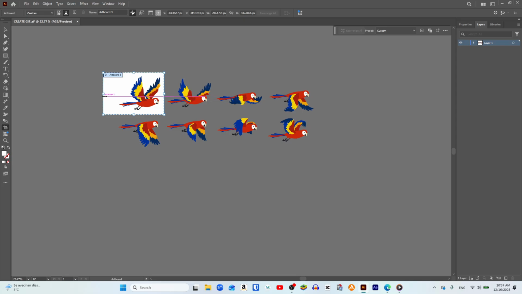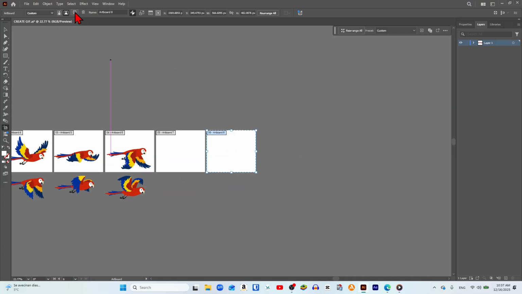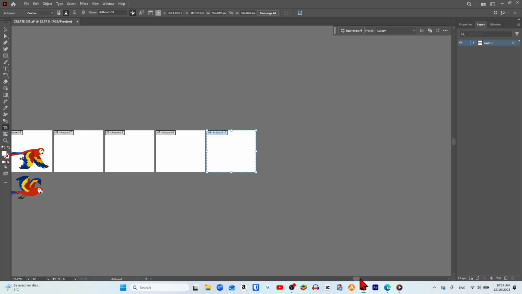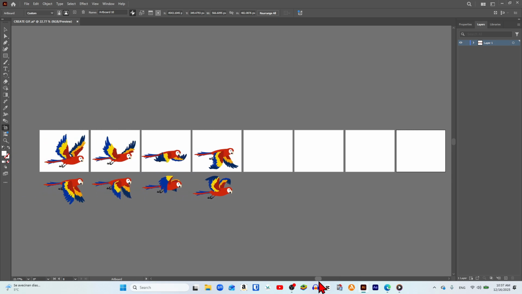Once this is done, in the upper part of the page, we are going to create 7 more artboards. So we click on this icon 7 times until we have a total of 8 artboards, and as you can see, they are added with exactly the same size.